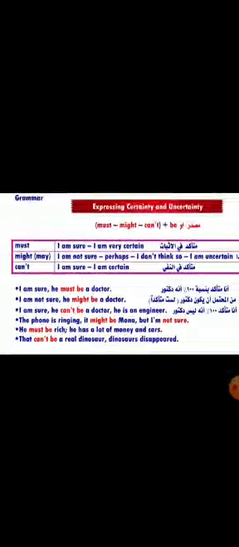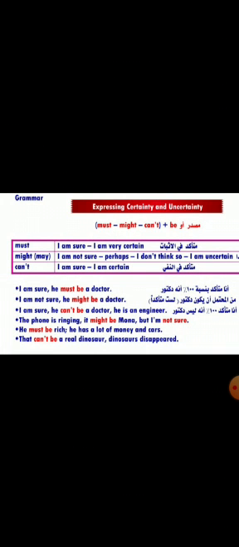Now, let's look at the examples. The first example here, I'm sure he must be a doctor. So, we use must to be certain. It means لابد من. The second one is I'm not sure he might be a doctor. Here, the speaker is not sure. So, might be means ربما, ممكن.